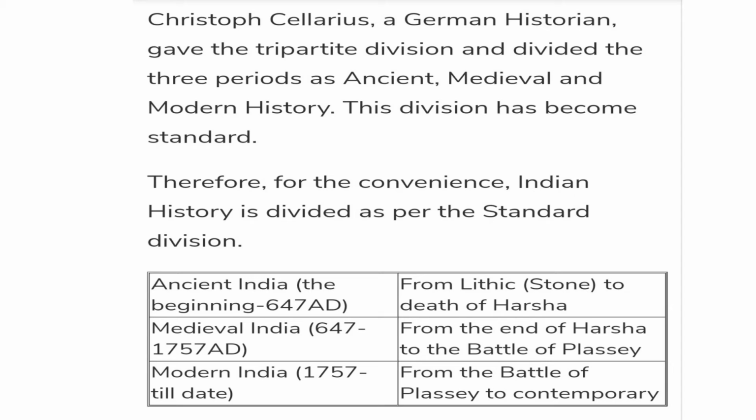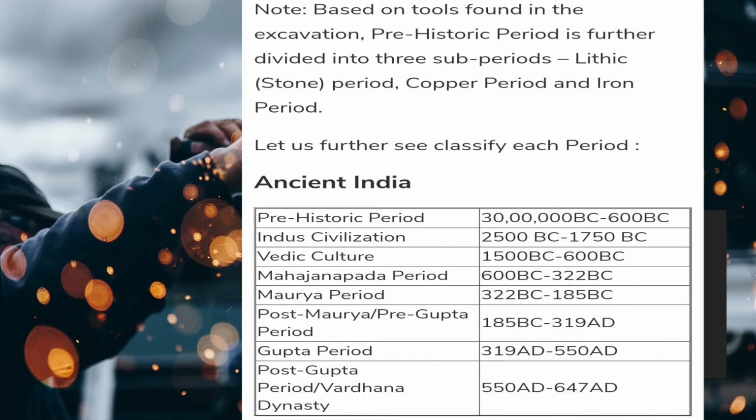Now the medieval India, that is from 647 to 1757 AD, from the end of Harsha to the Battle of Plassey. The third one is modern India, that is from 1757 till date, from the Battle of Plassey to contemporary. Now there is a note: based on tools found in the excavation, the prehistoric period is further divided into three sub-periods, that is the Lithic stone period, copper period, and iron period.